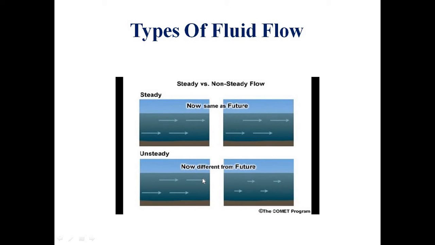But let's see the bottom one. In this image, the length of the arrow-headed lines on the left is different from the one shown on the right. That means the velocity, pressure and density are not the same as what is shown now and what is shown for the future. That means as the time changes, these values change.